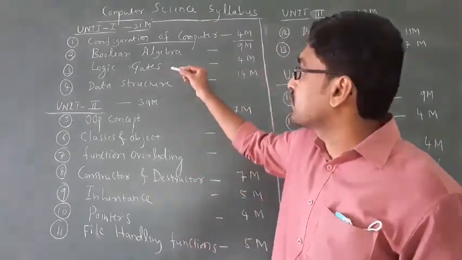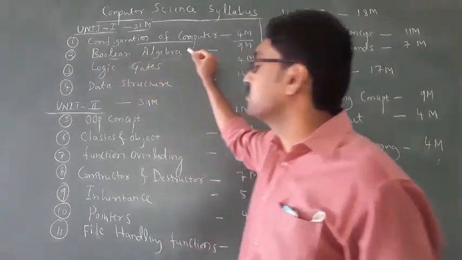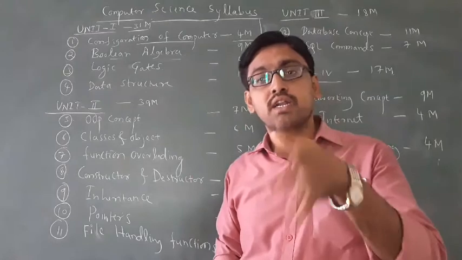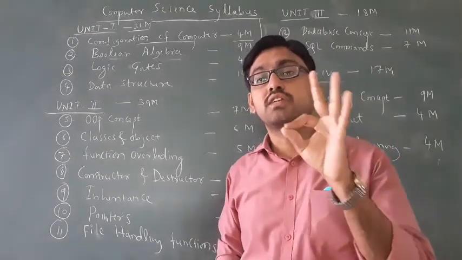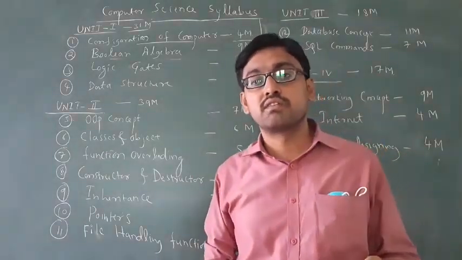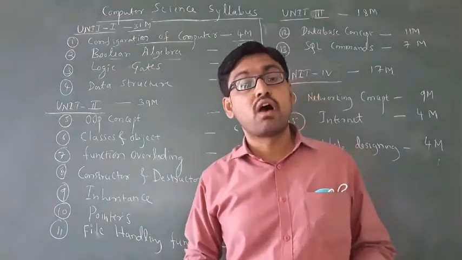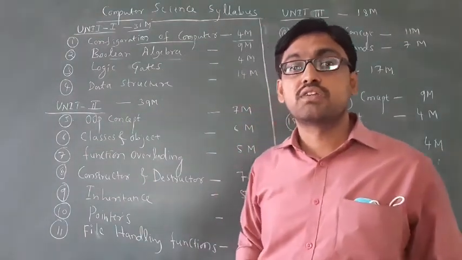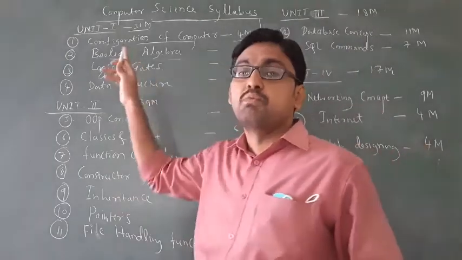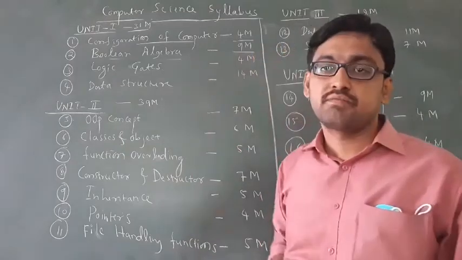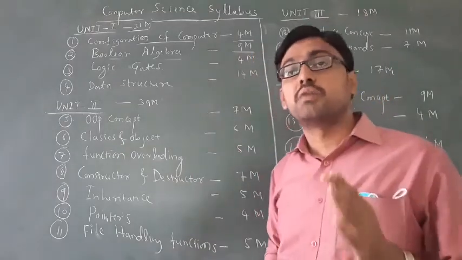Then the second chapter is Boolean algebra. What is Boolean algebra? It deals with 0 and 1. This technique is used in electronic devices like a washing machine or fridge. How every electronic device works is studied in this chapter, Boolean algebra. How many marks does it carry? 9 marks.